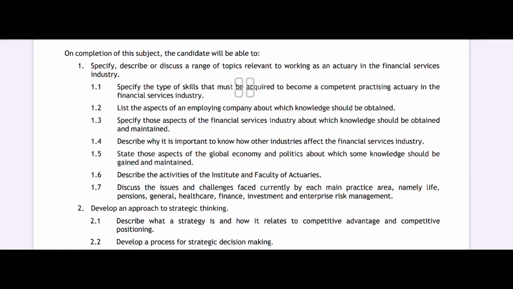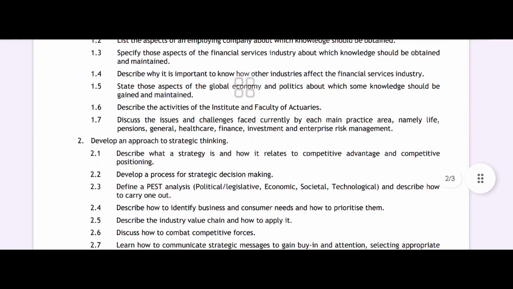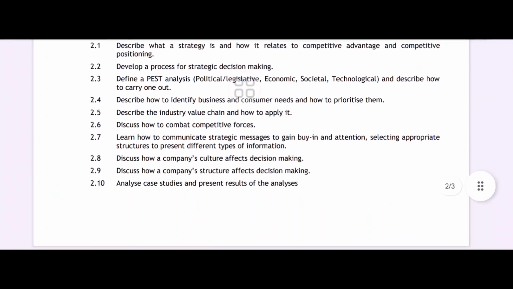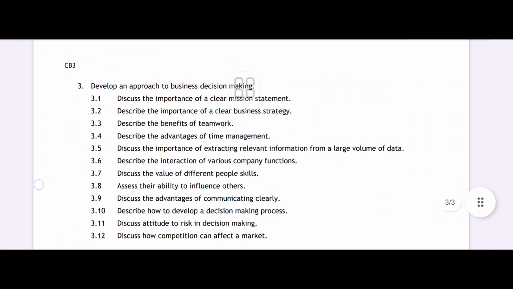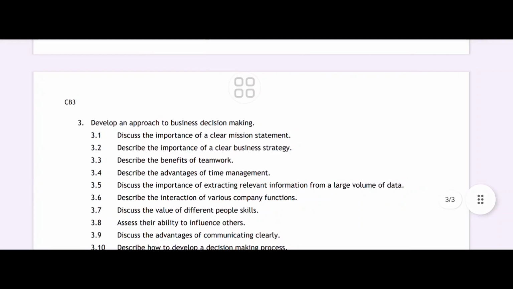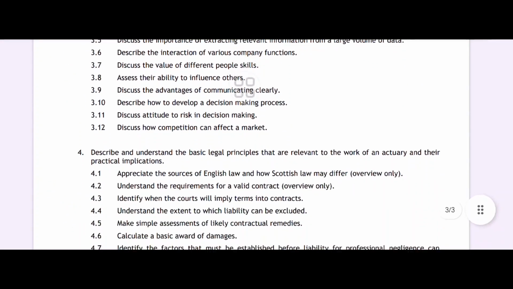Stating those aspects of the global economy and politics which some knowledge should be gained, discussing the issues and challenges faced currently by each main practice area, describing what a strategy is and how it relates to competitive advantage, developing a process for strategic decision making, economic, societal, technological, discussing how to combat competitive forces, discussing a company's structure of decision making, developing an approach to business decision making, discussing the importance of a clear mission statement, importance of a clear business strategy, describing the benefit of teamwork, the advantages of time management, discussing how competition can affect a